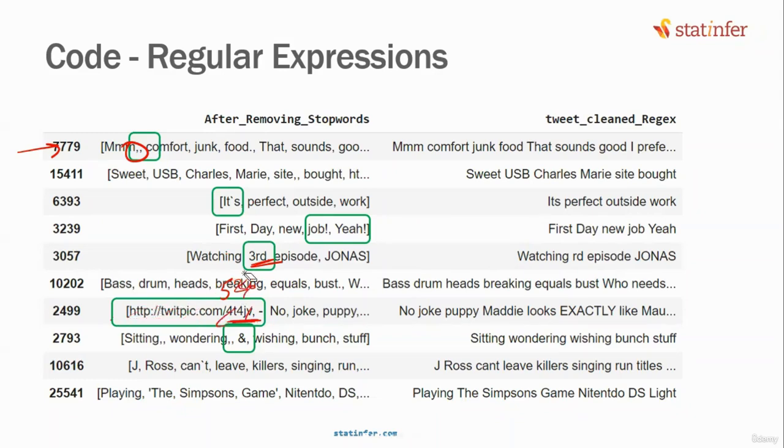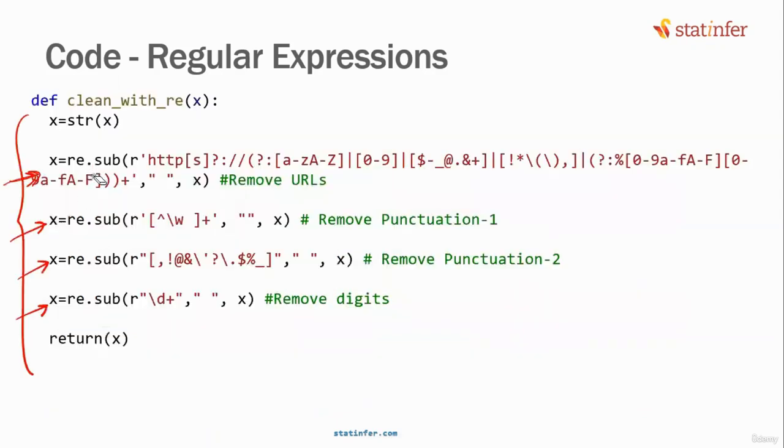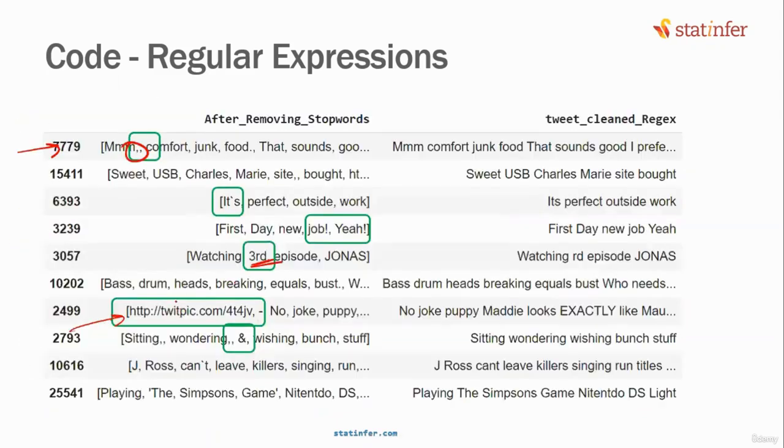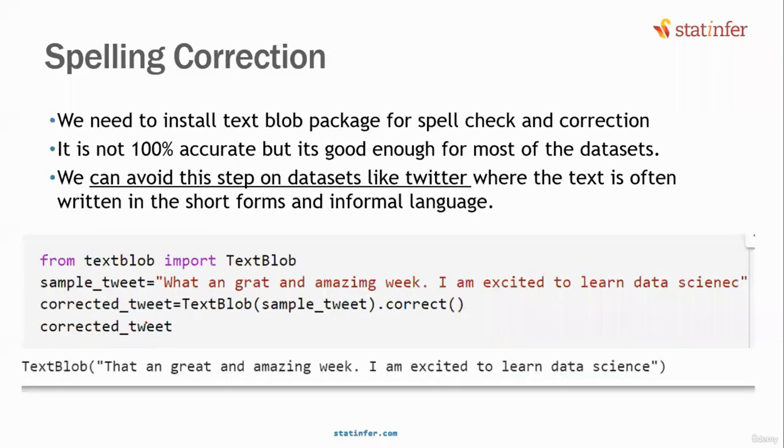But in some cases, finding the email address itself is a requirement. In some cases, finding the date itself is a requirement. In some cases, finding the numerical value is a requirement. Then you can use this regular expression and make a small edit to that, and then find it and flag it whenever it is appearing. That is the code for using regular expressions to remove unnecessary email addresses and unnecessary punctuation. The next step is spelling correction.